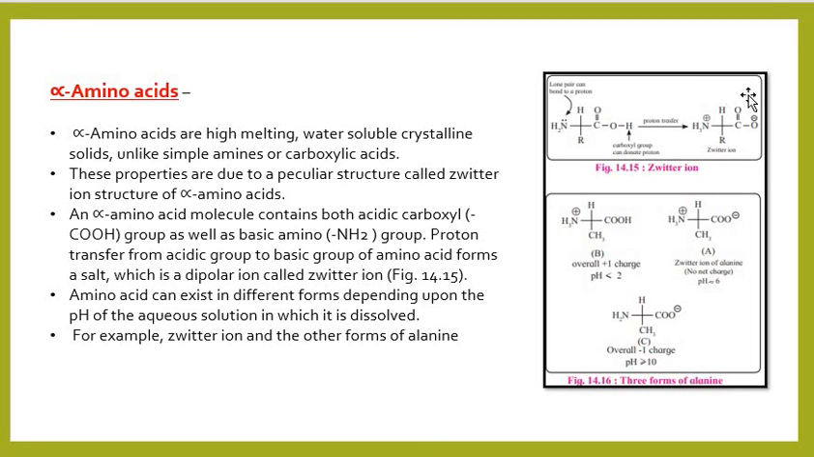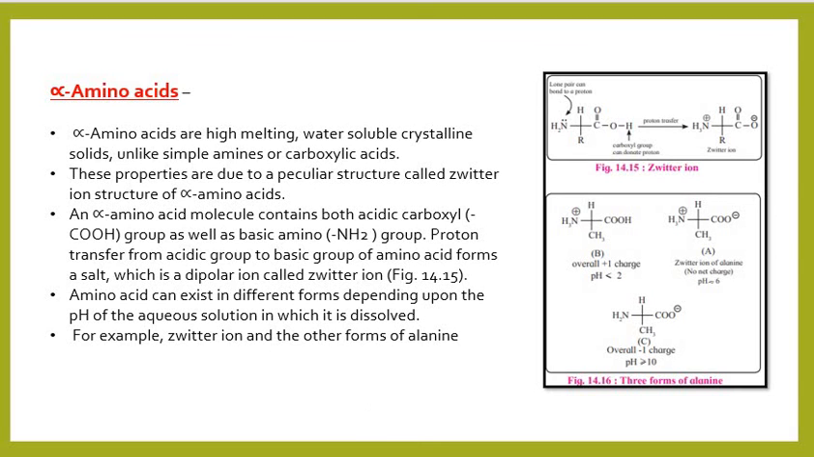If this is one amino acid, the carboxylic group hydrogen is given out as a proton, and that proton would be accepted by this amino group. So it has a positive charge and a negative charge. So the molecule has negative and positive charge within the molecule. Such ions are called zwitter ions. And an amino acid can exist in different forms depending upon the pH of the solution in which it is dissolved.